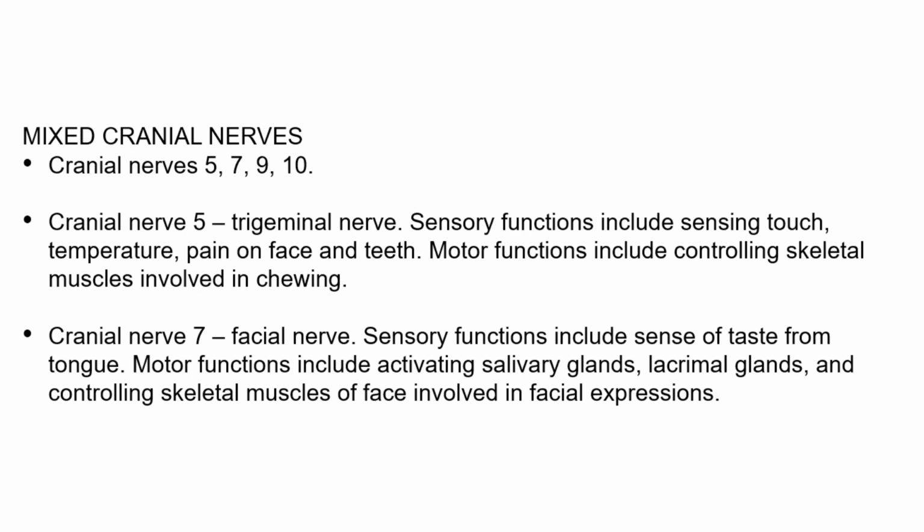Cranial nerve 7 is called the facial nerve, which is another nerve that's like the trigeminal nerve that branches extensively through the face and through the head. Its sensory functions include the sense of taste from the tongue, while its motor functions include activating the salivary glands to produce saliva in the mouth, activating the lacrimal glands to produce tears on the eye surface, and controlling the skeletal muscles on the face that are involved in creating facial expressions.